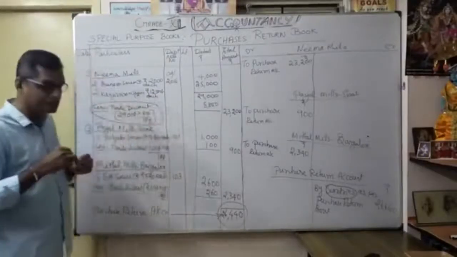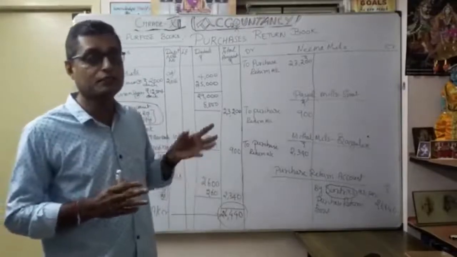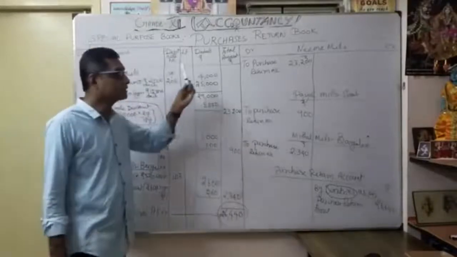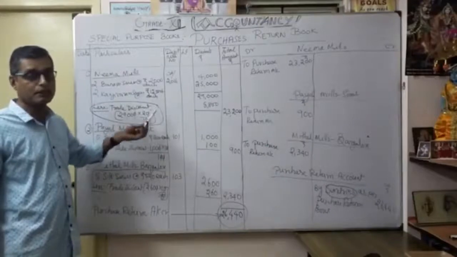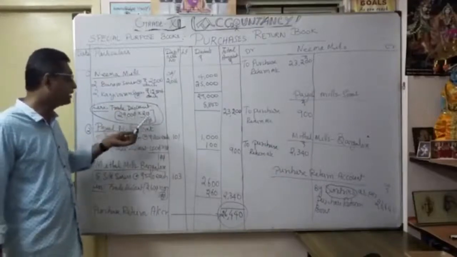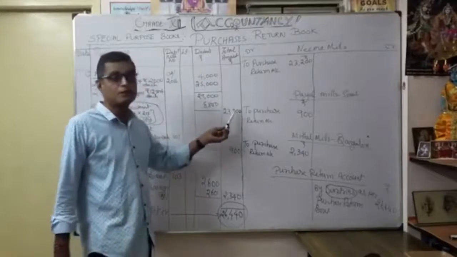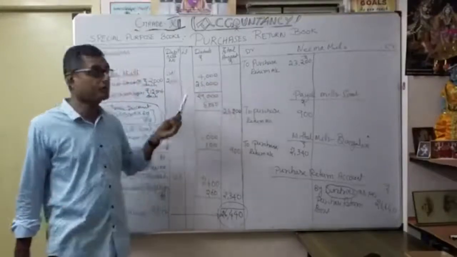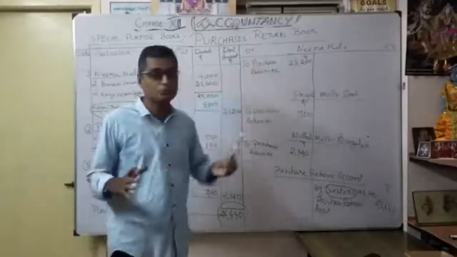In a purchase book, when you got a trade discount, you deducted the trade discount and wrote the net amount. In the same manner, when you return the goods, you want to show how much discount the supplier gave us. You want to record the trade discount, so that only the net amount goes into our final total amount. Understood? That's why the details column is very important in the purchase return book also.